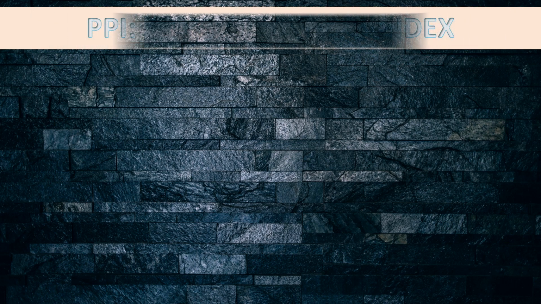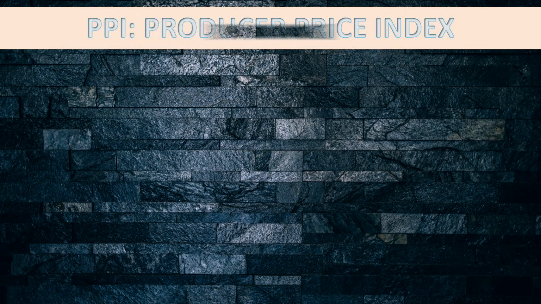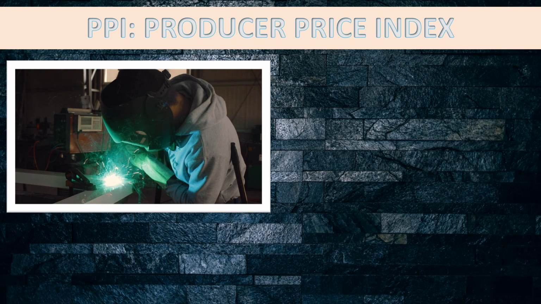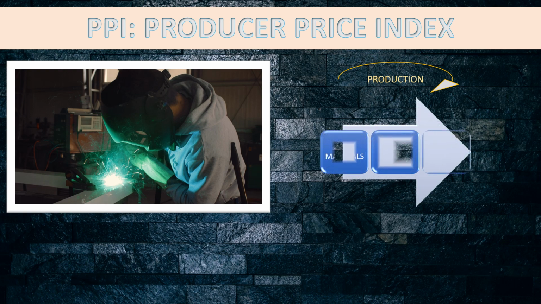The Producer Price Index, PPI, measures the change in the prices of goods and services produced by firms. The PPI is used to measure inflation from the perspective of producers. Unlike the CPI, Consumer Price Index, which measures prices to the final consumer, the PPI focuses on prices in previous stages of the production chain.